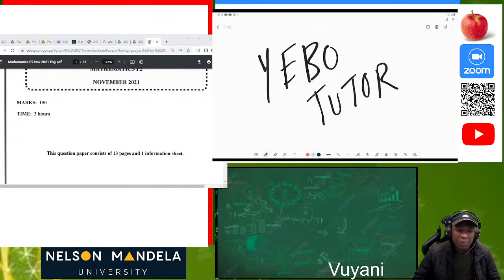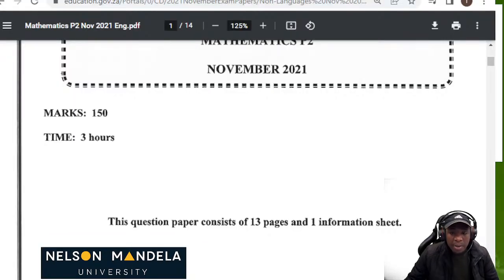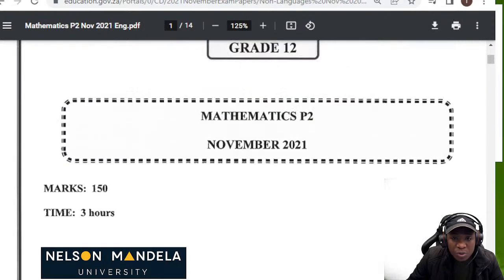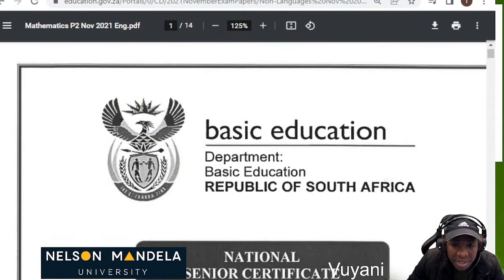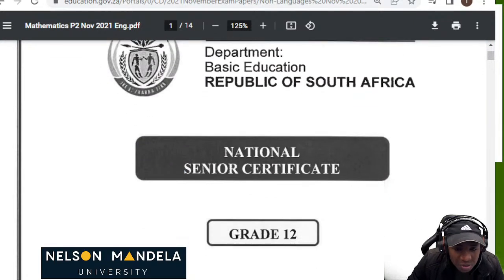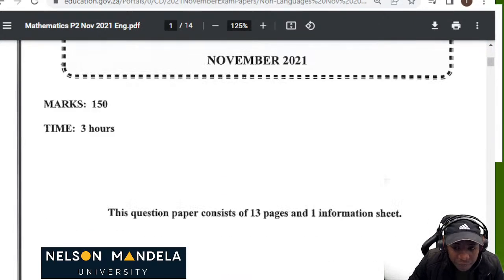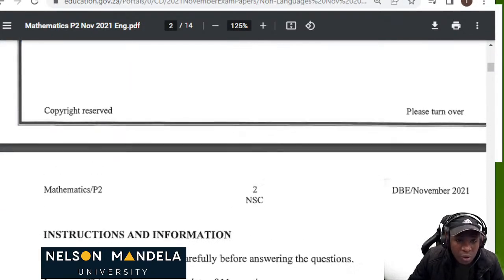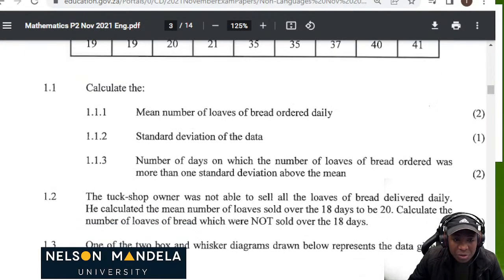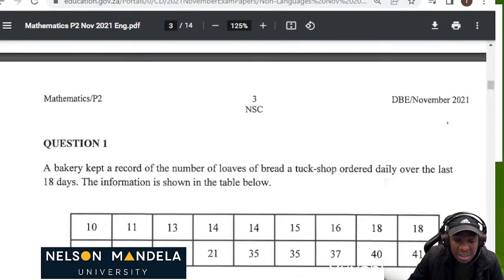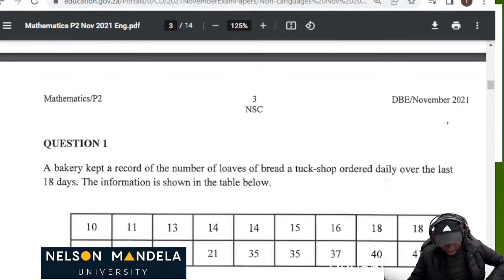So today, as I said, we'll be doing statistics. It's paper two, question one for paper two. As you can see, this is the Basic Education National Senior Certificate paper from last year. We'll be doing statistics today. Statistics contains 20 marks in your paper 2 exam.